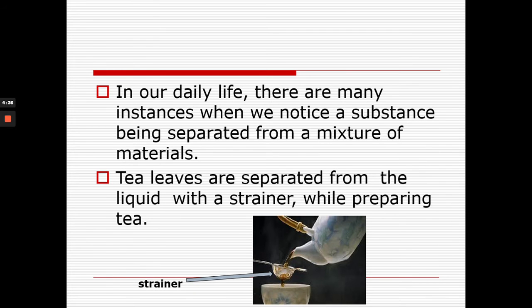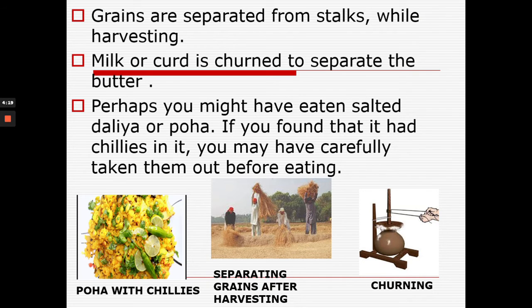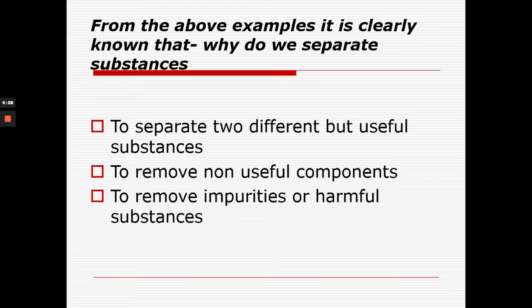First question: why are we doing this separation process? In our daily life, there are many instances when we notice a substance being separated from a mixture of materials, like the tea leaves are separated from the liquid with the help of a strainer after preparing the tea. Grains are separated from the stalks. Milk or curd are churned to separate the butter. In this way we are doing so many separation processes day by day.